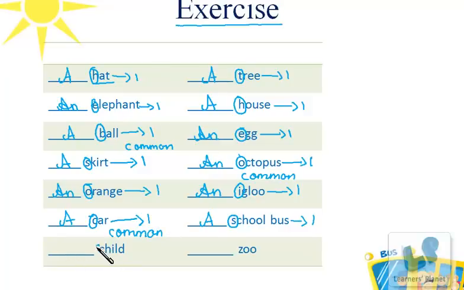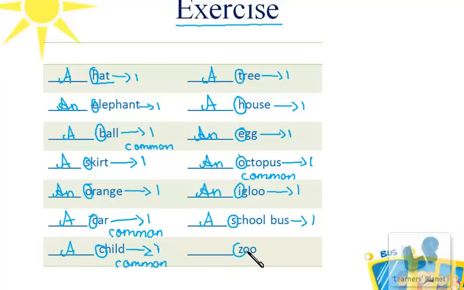Now the next one is child. It begins with a consonant sound of c. It's singular and is common. It's a common noun again. So it will be a over here, a child. And the last one over here is zoo.